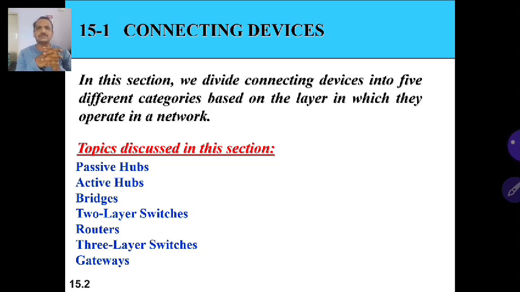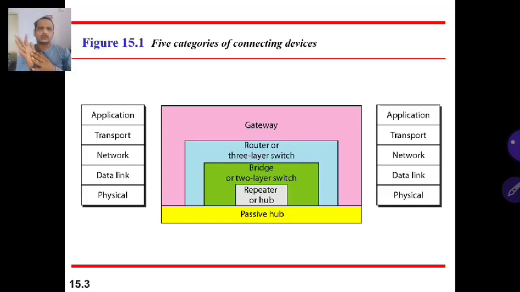The connecting devices are passive hubs, those working below the physical layer; active hubs or repeaters, which work at the physical layer; and bridges, which work at the physical layer and data link layer. This is going to be called a two-layer switch. Routers work at three layers: physical layer, data link layer, and network layer. Then gateways work at all the layers of the TCP/IP model. Okay, we'll see each individually. Here is the diagram with respect to the layers.